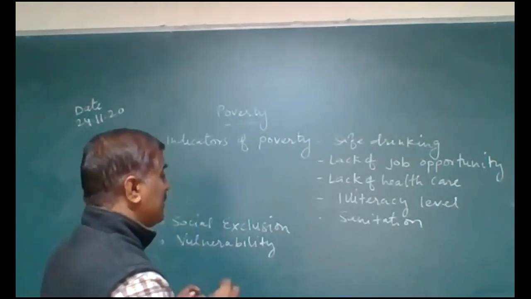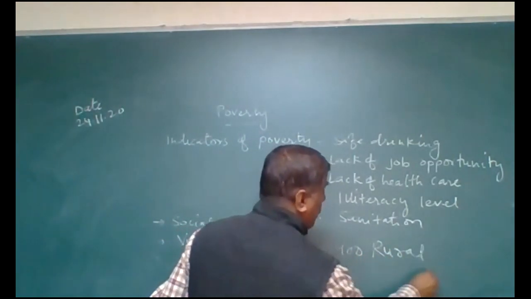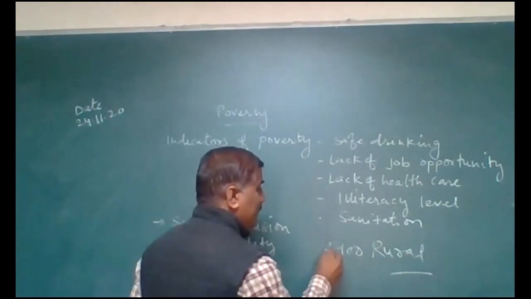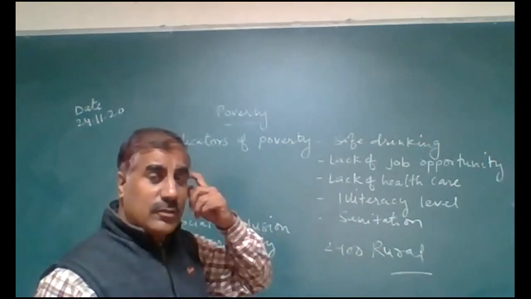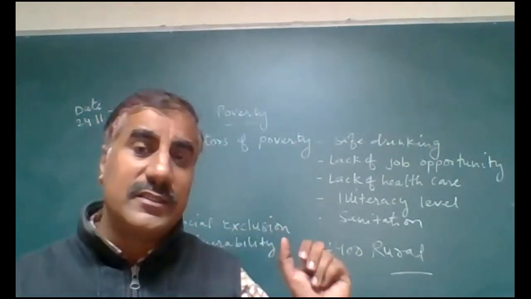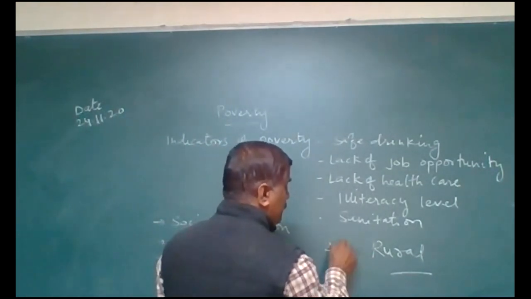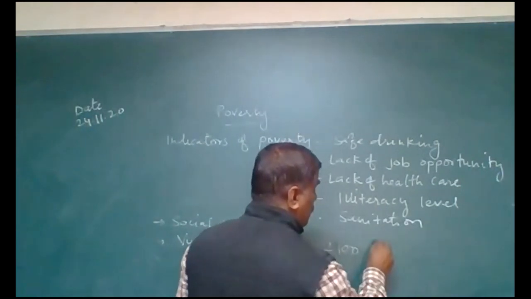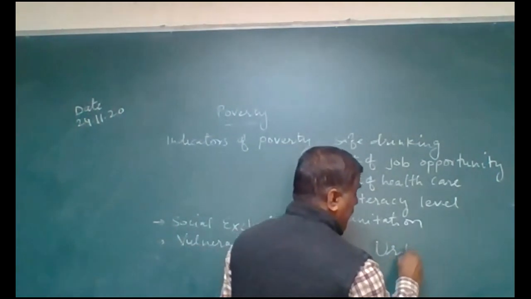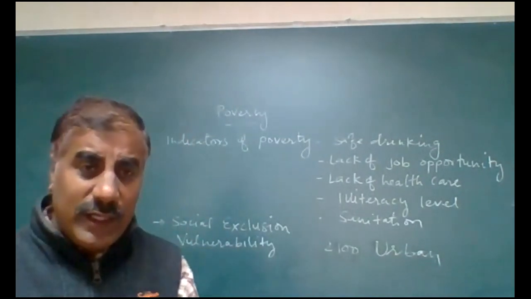Suppose calorie consumption is less than 2400 in rural area, that is, any person whose consumption level is less than 2400 calories in rural area, such a person we can consider a poor person in rural area. Or in urban area, it is 2100 calories consumption in urban area.